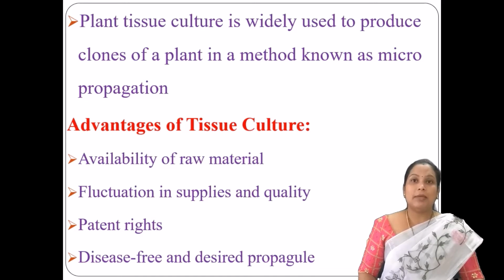At the same time, there may be disruptions in the quality of the crop also because of the diseases. With the help of tissue culture, we can overcome such fluctuations in the supplies, and at the same time we can produce a disease-free crop which is going to be of high quality.